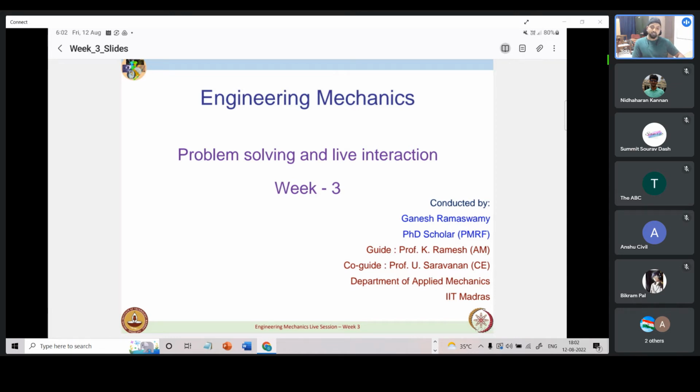So the idea behind this session, as we have conducted 2 sessions in the last weeks, is that we will be solving some problems, and then whatever doubts stem out of those problems, I will try to answer them. I would urge you all to solve it along with me so that whatever doubts you get, you can right away ask and get it clarified.